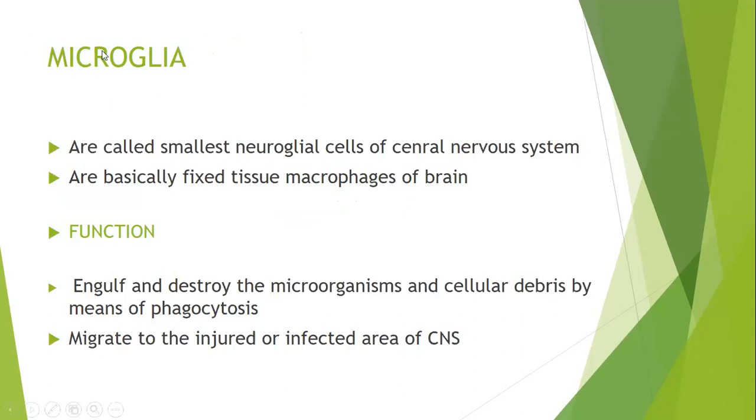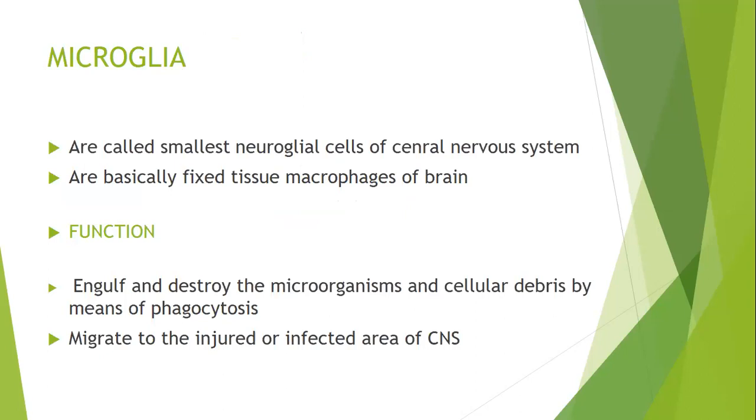Microglia can be called the defensive cell of the nervous system. ये nervous system में protection का, infection से बचाने का जो cell है वो microglia है. Microglia are basically fixed tissue macrophages of the brain.